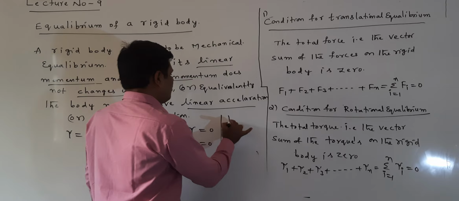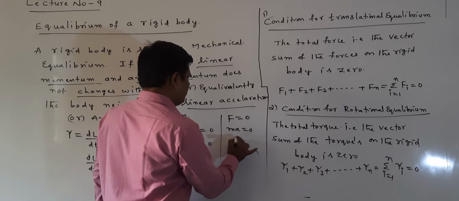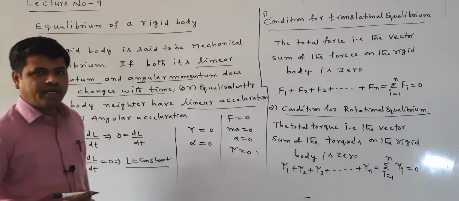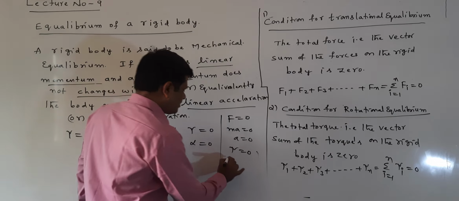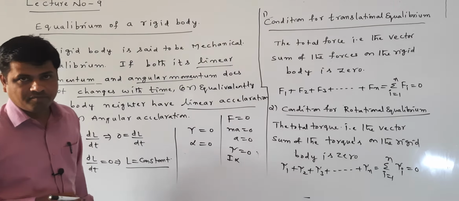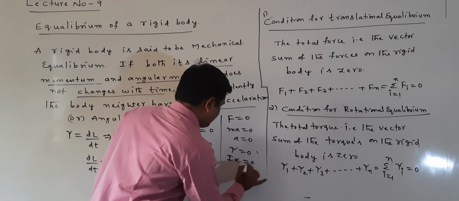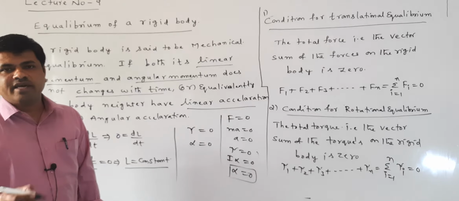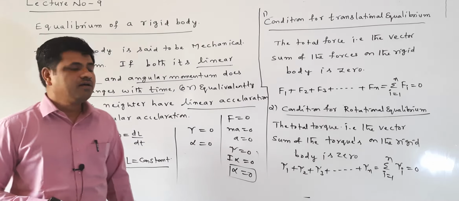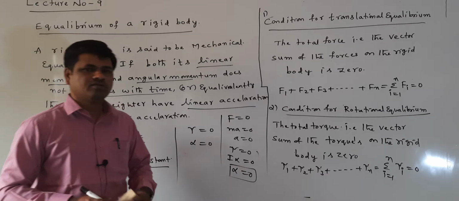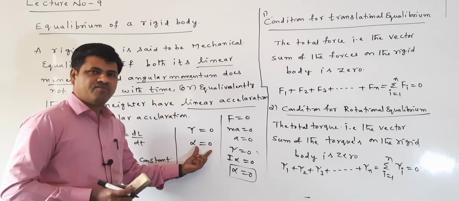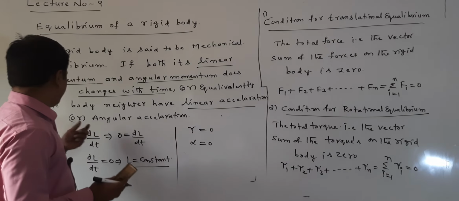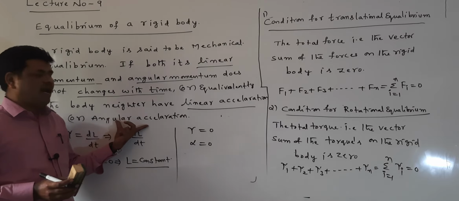Simply you can remember: force F equal to 0 means ma equal to 0, so a equal to 0. Similarly, when the torque equals 0, torque can be written as torque is equal to I into alpha. We will discuss that in the next classes. Torque is equal to I alpha equal to 0, so alpha equal to 0. Moment of inertia we will discuss later. That is the reason torque equal to 0 means alpha equal to 0. We will remember: torque equal to 0 means alpha equal to 0. When alpha equal to 0, the body neither has angular acceleration.